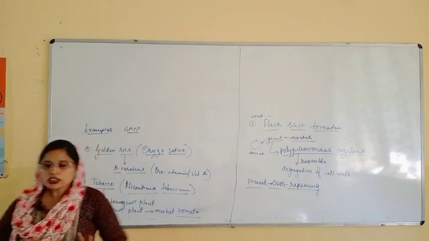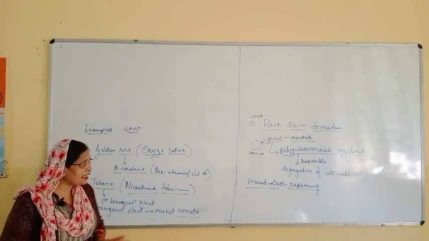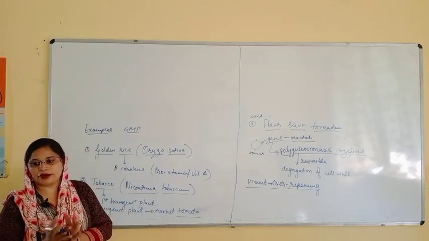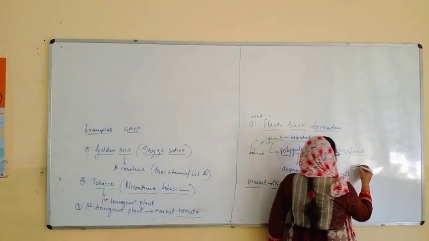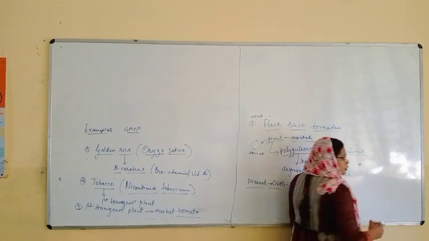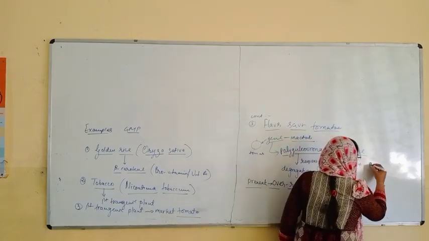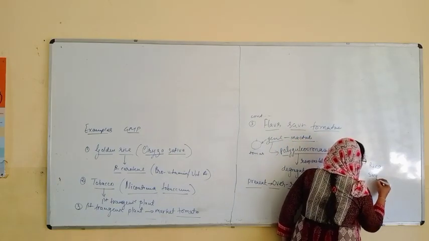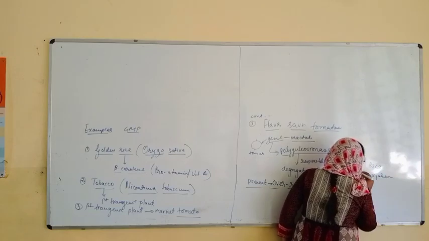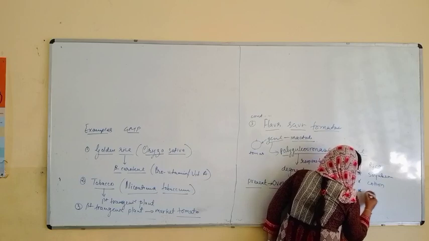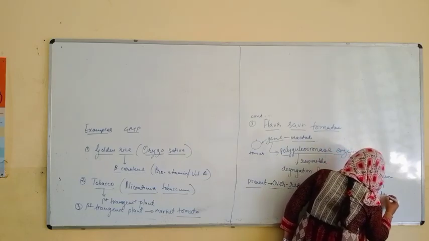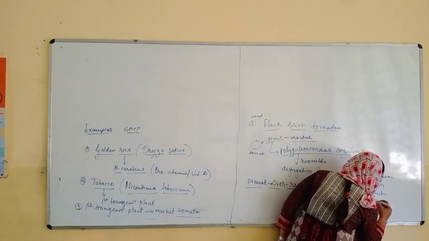Like this, there are lots of plants which are genetically modified plants, right? I am writing the list of these plants. You can have rice, you can have soybean, you can use cotton, you can use tomato, you can use tobacco.